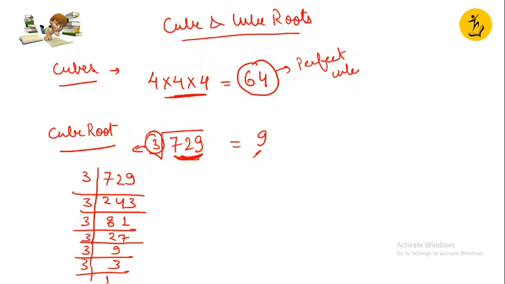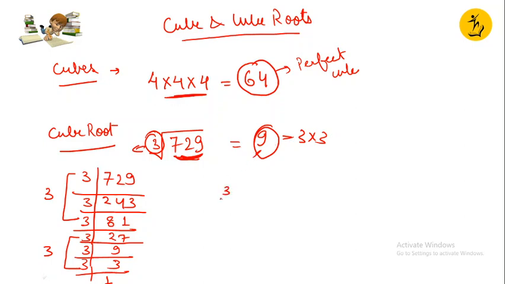So now in this we are supposed to make triples. Here this is one triple, here this is one triple. Now I am going to take one number from this group and one number from this group, and I am going to multiply those, which is what? 3 into 3, which gives me what? 9. So the method is same, right?